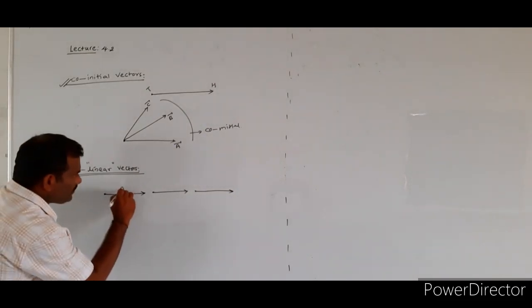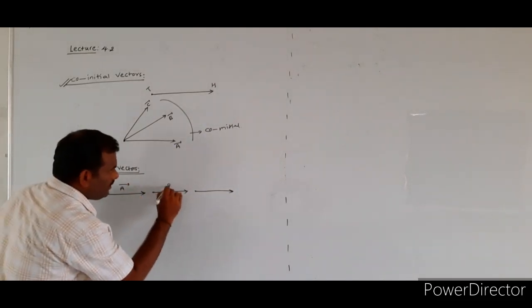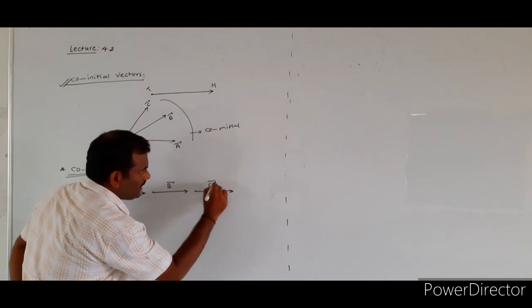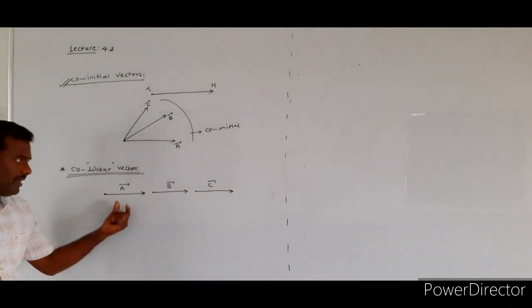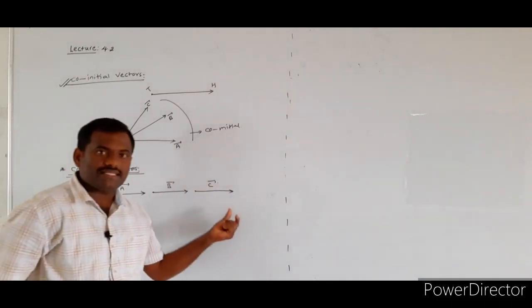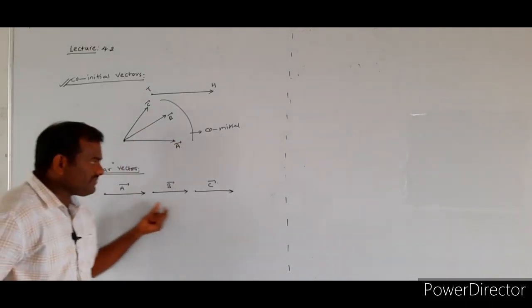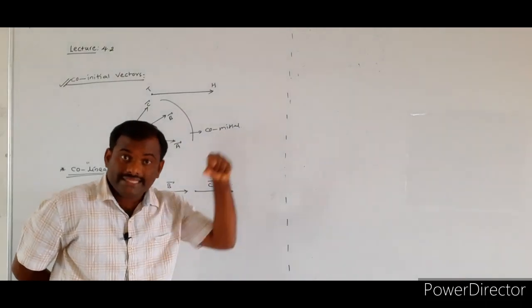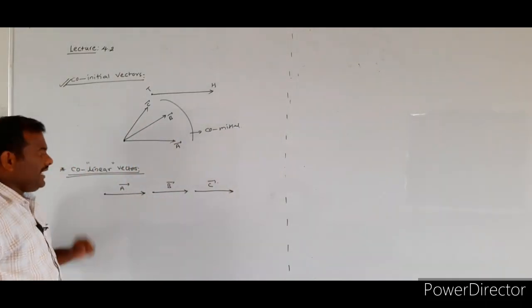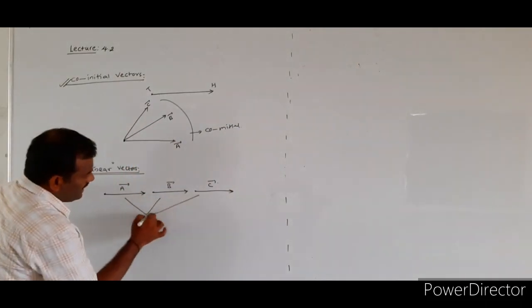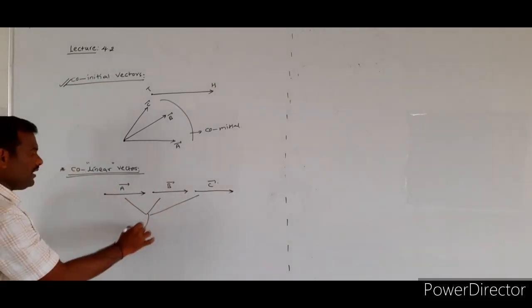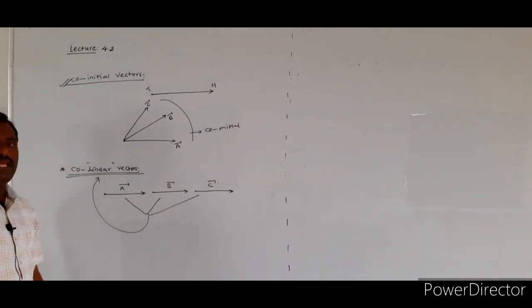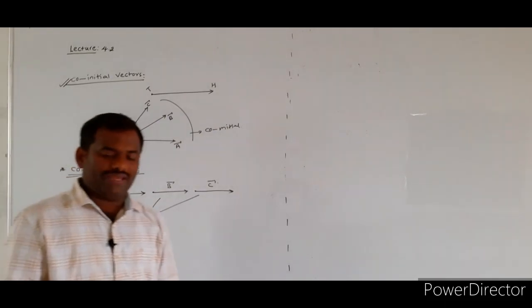For example, I consider vector A bar, vector B bar, vector C bar. All these vectors are acting along the same straight line. Then we say that A bar, B bar, C bar are called collinear vectors.